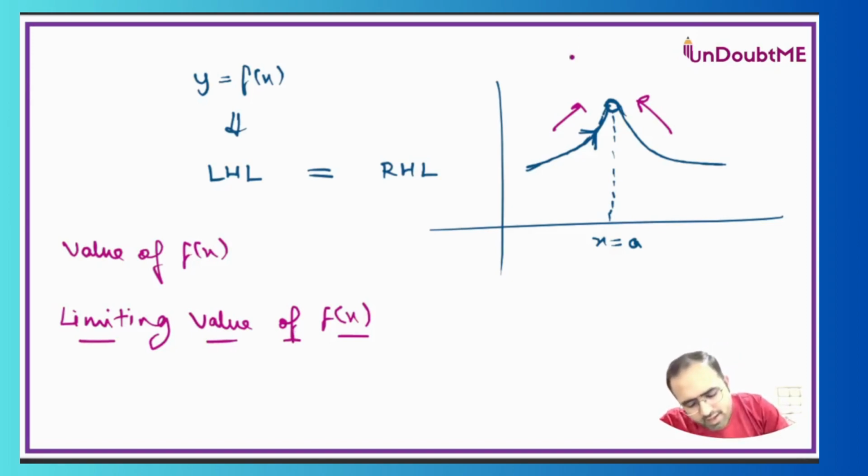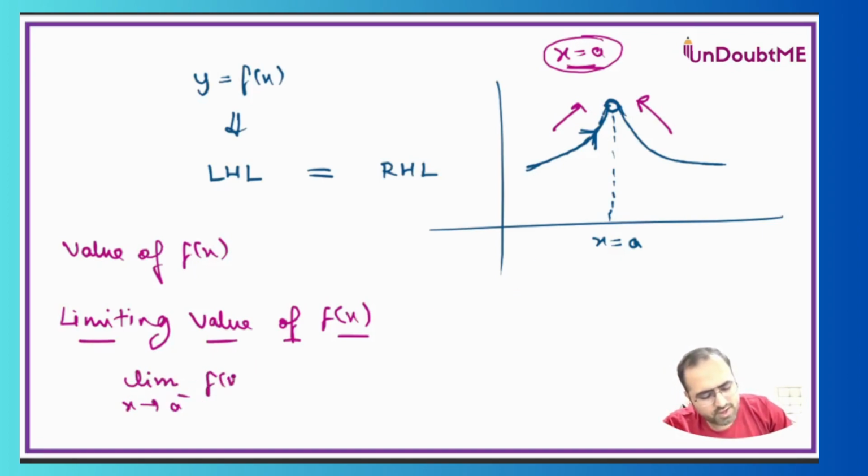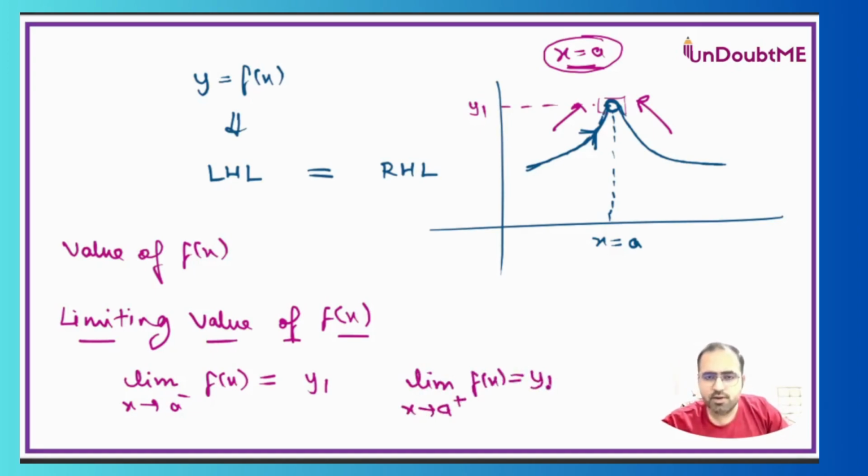For example, here f(x) at x is equal to a is not defined. It's an empty circle, no value is possible. But if I approach x is equal to a from the left, I can see that the limit as x tends to a minus of f(x) is taking me towards the same point, meaning mathematically there will be some value, let's say that is y1. And if I approach x is equal to a from the right, then also it will take me to the same value.